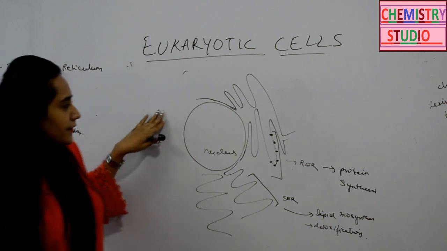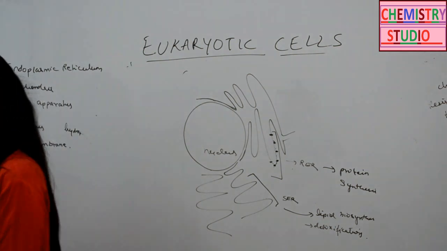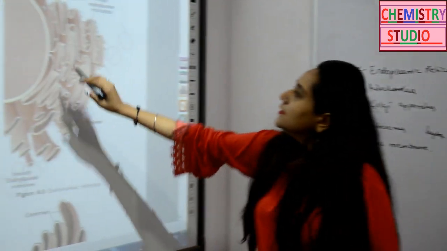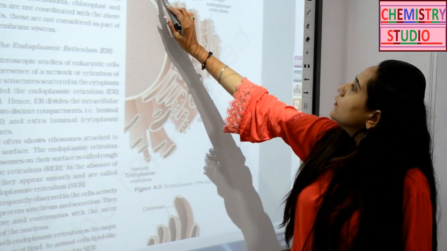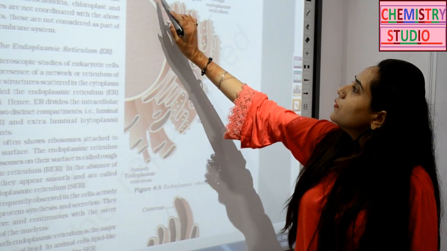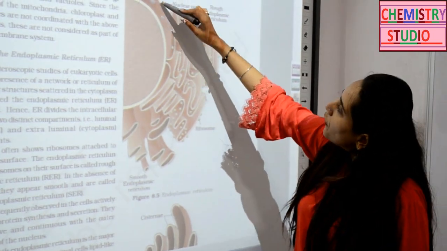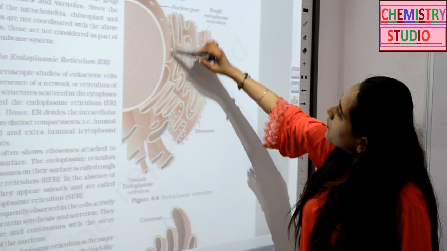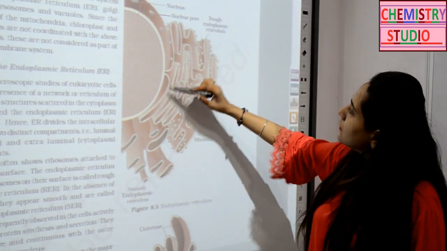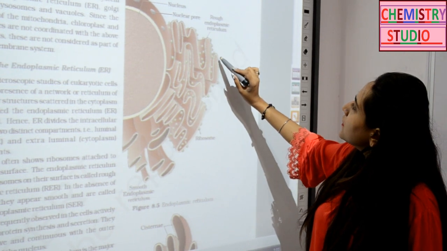So let's look at the structure in detail. This is the nucleus and these are the nuclear pores, which are there for the transportation of proteins inside and outside. With the continuation of the outer membrane, you have this structure which is your endoplasmic reticulum.